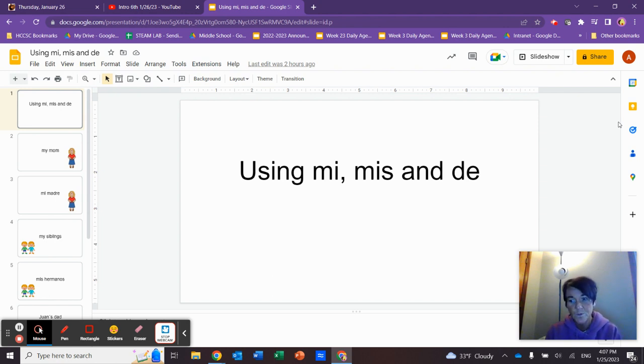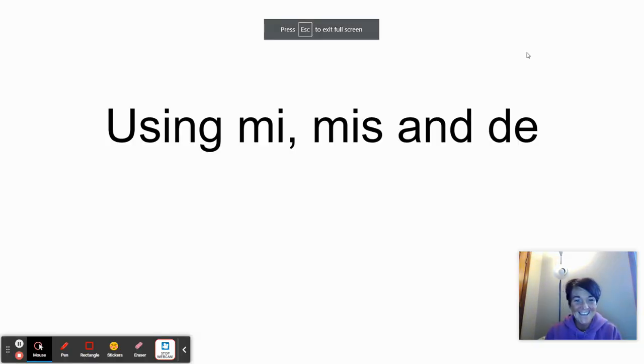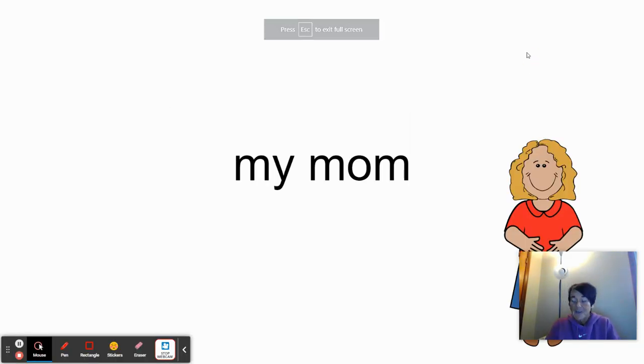So as we are working with the La Familia vocabulary and we are working on being able to write about our family, these were some things that I was noticing. And so if I want to say like my mom or my dad, I want to know for sure how to do that. So did you figure out why one is mi and one is mis? Keep thinking.